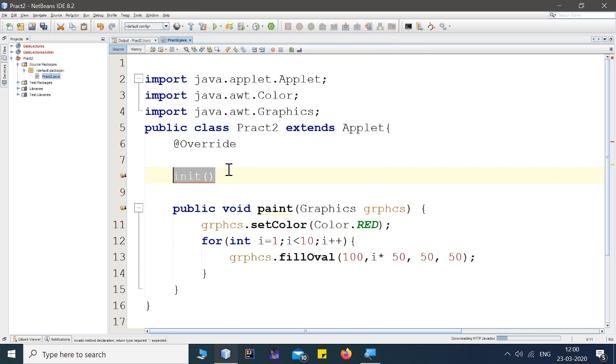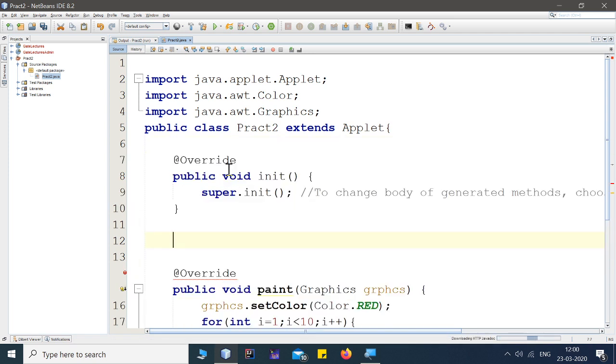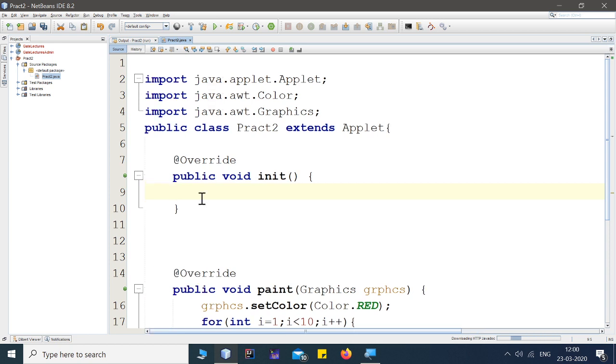Okay, init. So I want to override an init method. Its return type is void, and the access specifier is public.